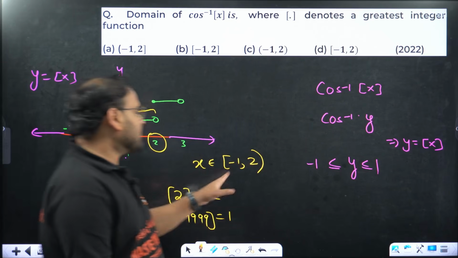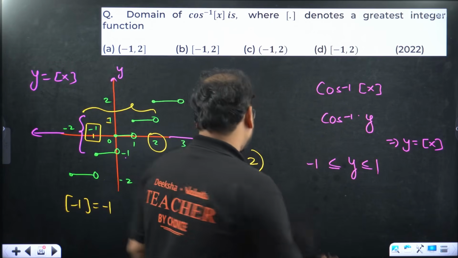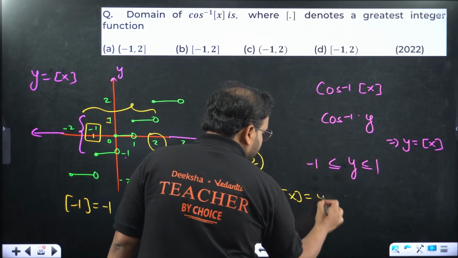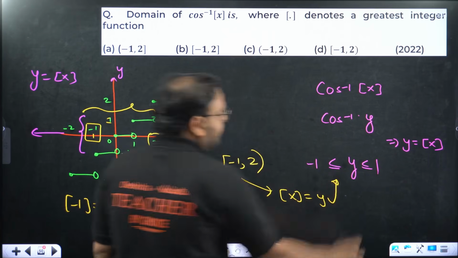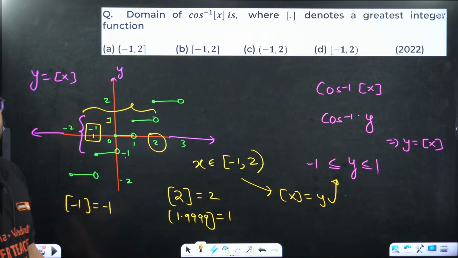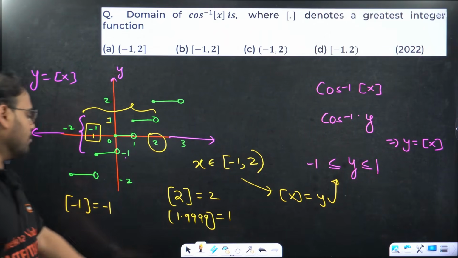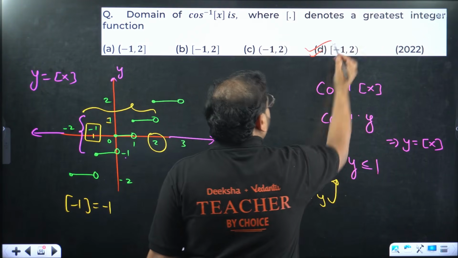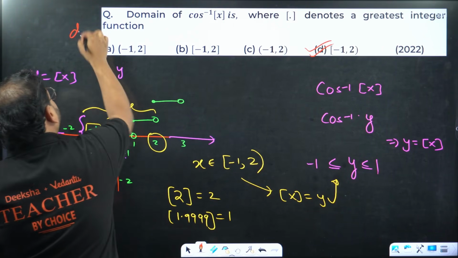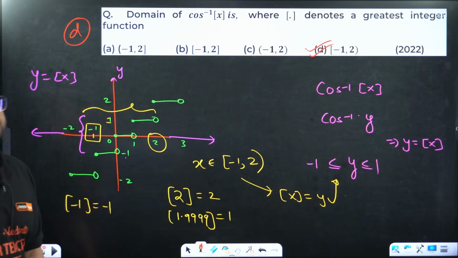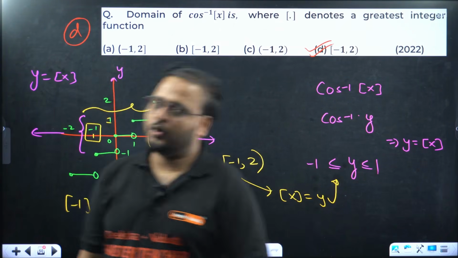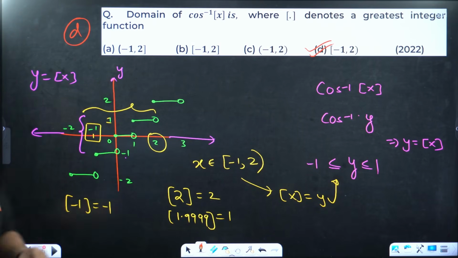When x is between minus 1 to 2, this y, for this x, this value which is nothing but y, will be what? Between minus 1 to 1. What is my answer? Minus 1 closed, 2 open. The clarity must be there. GIF of x and the domain of cos inverse. Moving on.